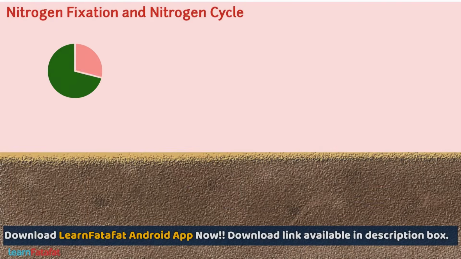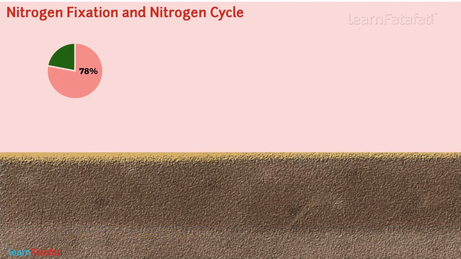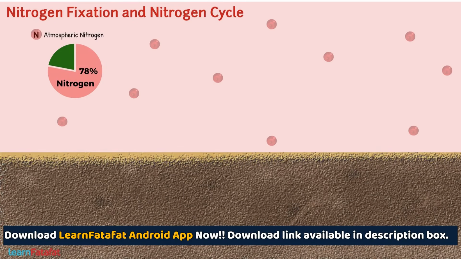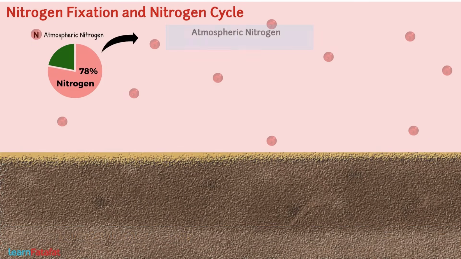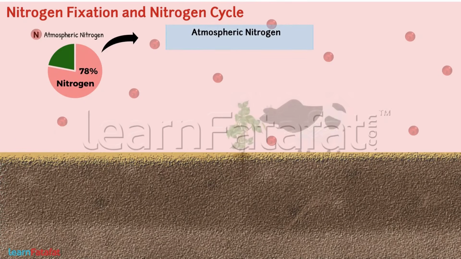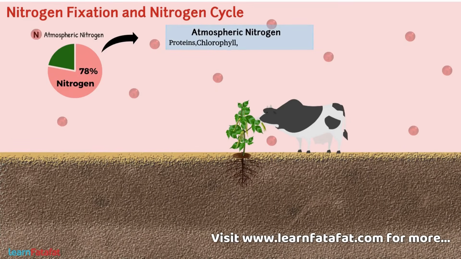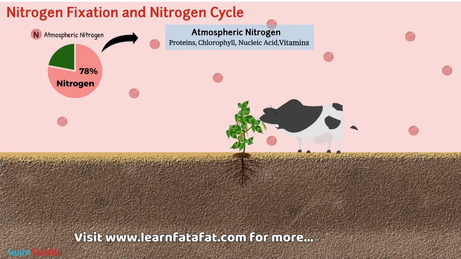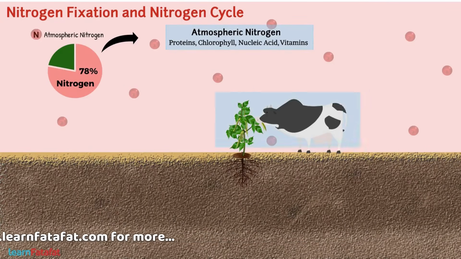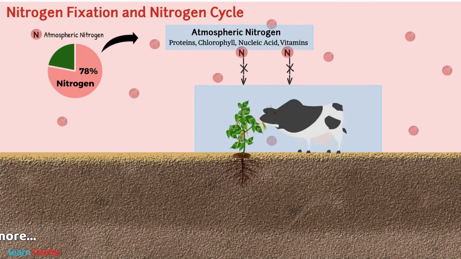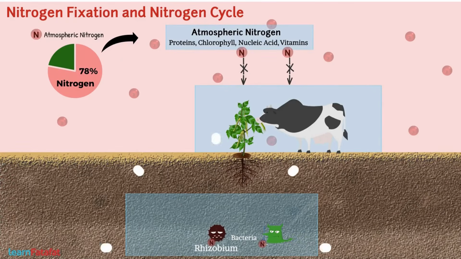You're well aware that our atmosphere has about 78% composition of nitrogen gas. It is one of the essential constituents of all living organisms because it is a part of proteins, chlorophyll, nucleic acid, and vitamins. Plants and animals cannot take atmospheric nitrogen as such. Instead, certain bacteria such as Rhizobium and blue-green algae present in soil have the ability to convert atmospheric nitrogen into usable compounds of nitrogen.